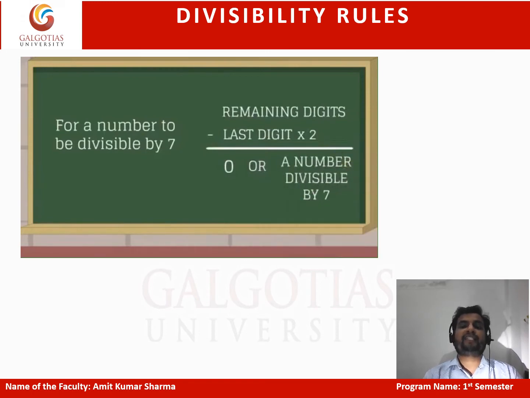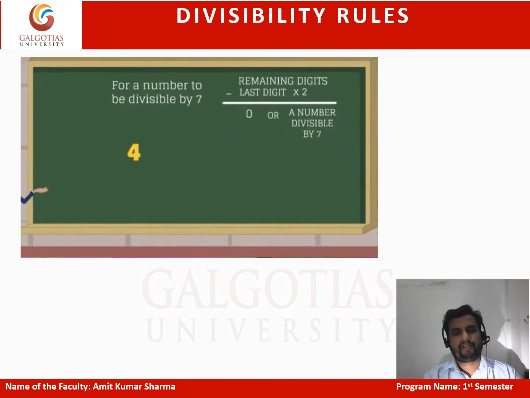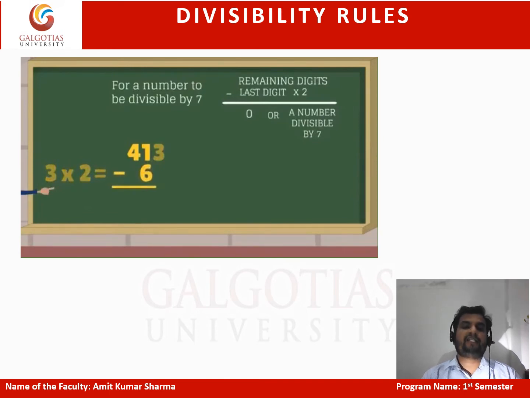If the result is either 0 or a multiple of 7, the number will be divisible by 7. For example, take 413. The last digit is 3, multiply by 2, it becomes 6. Subtract from the remaining 41, the result is 35. 35 is a multiple of 7, so the number is divisible by 7.